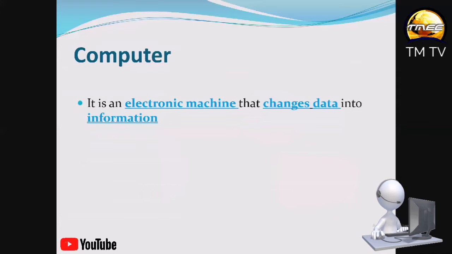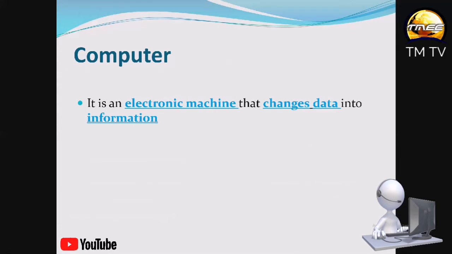Now, what is a computer? A computer is an electronic machine. Why are we saying a computer is an electronic machine? A computer is an electronic machine because it uses electricity to work. Computers don't use water. They don't use oil. What they use is electricity. So because a computer uses electricity, we say a computer is an electronic machine.